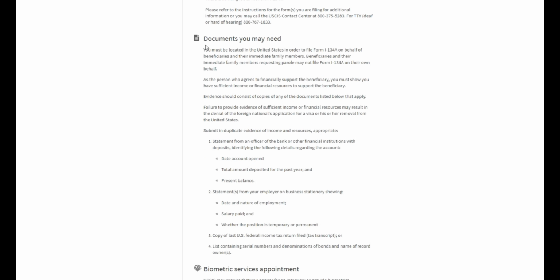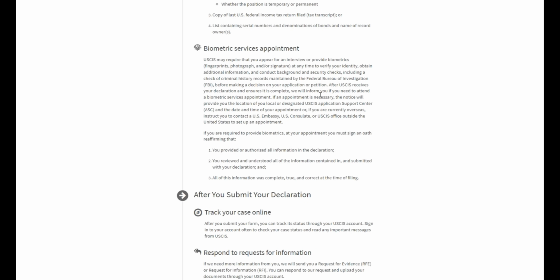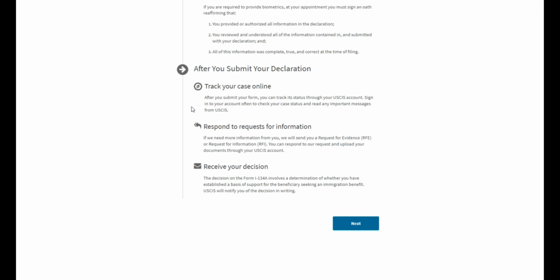Please read carefully the disclaimers. The next section tells us about the fee. There currently is no fee for this form. Next, it tells you some documents that you may need in order to complete and submit this form. There is always a statement about biometrics, so this does not necessarily mean that you will be asked to do biometrics. However, it states that you may be asked, meaning that it is a possibility for some people if necessary.